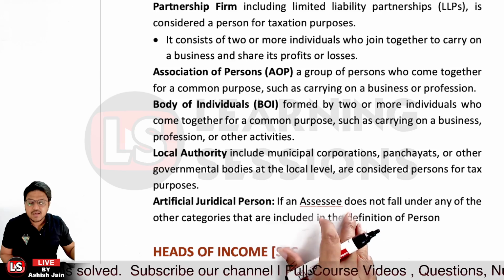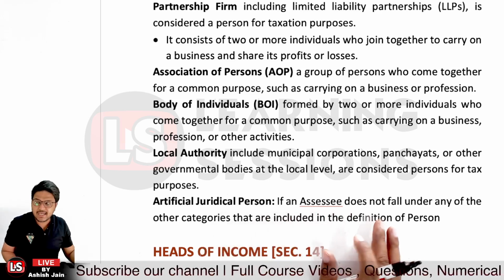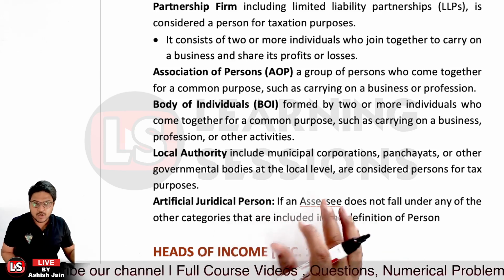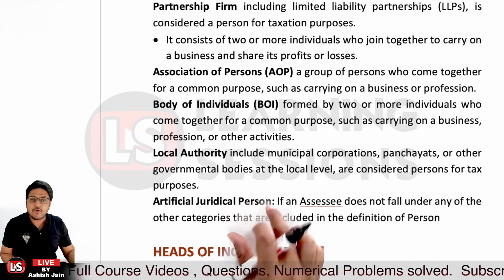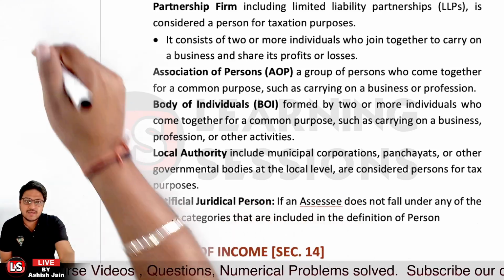So these are the definitions. Other than that, we have the AJP. AJP is artificial judicial person. Now the person who is not covered in any of the above categories will fall in the AJP category, right?